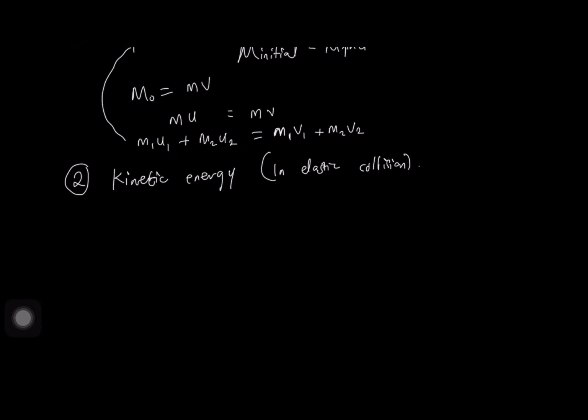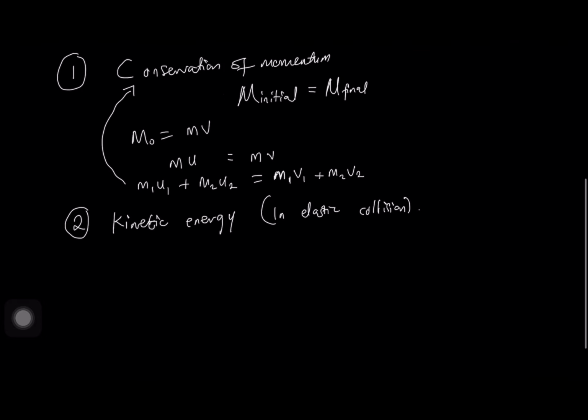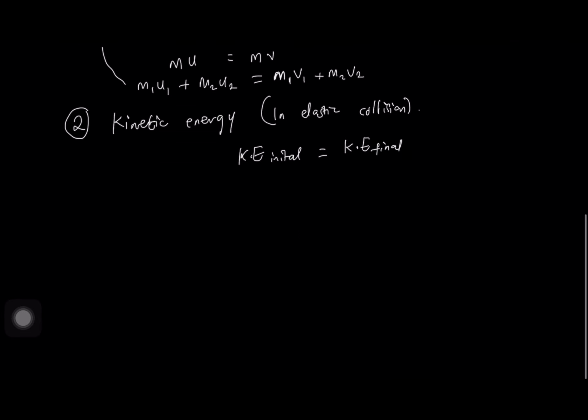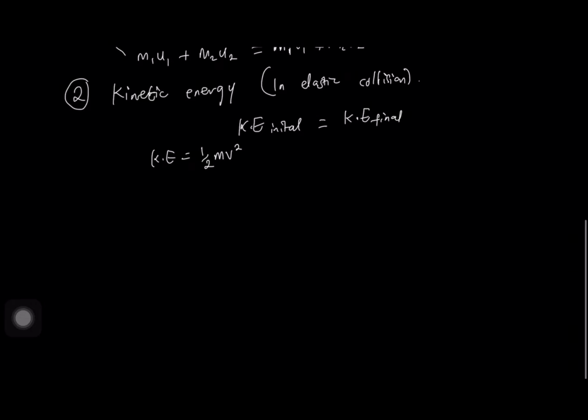So basically, in this case, it is similar to the conservation of momentum, which says kinetic energy initially before collision is equal to the kinetic energy after the collision, which is kinetic energy final. So in this case, the formula for kinetic energy is always given by half mass velocity squared.